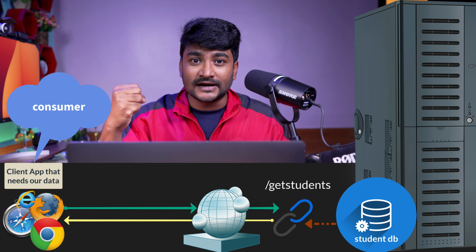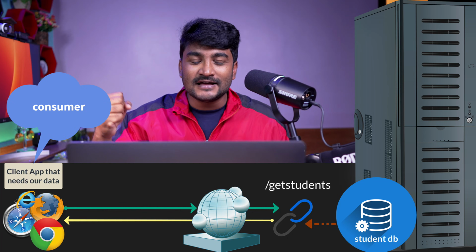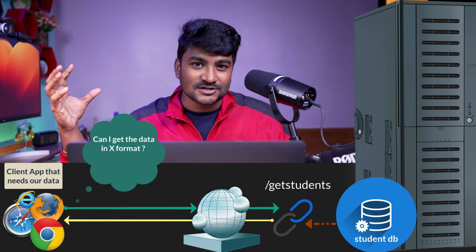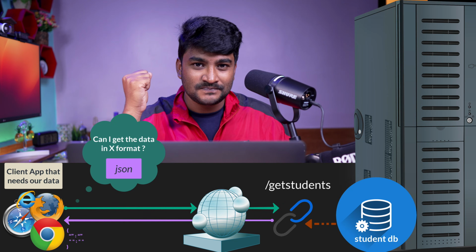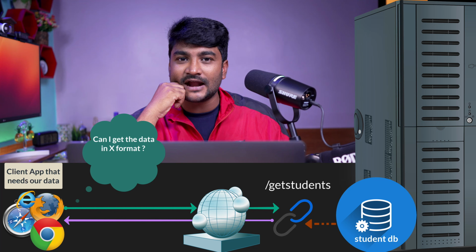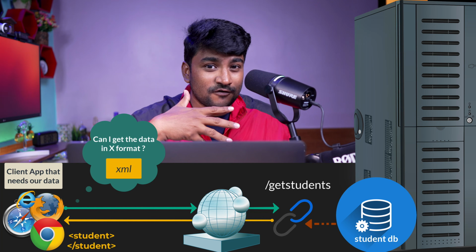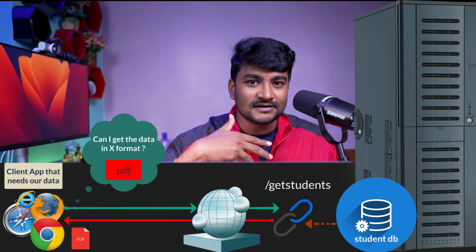But while grabbing the data, the consumer applications who are consuming our data can demand our data in different formats. Let's say that application is asking us data in JSON format. Maybe that particular application may ask us, hey, I want your data, but in XML format. Hey, I want your data, but I want it in PDF format. So the consumer or the client application can ask us data in different formats.